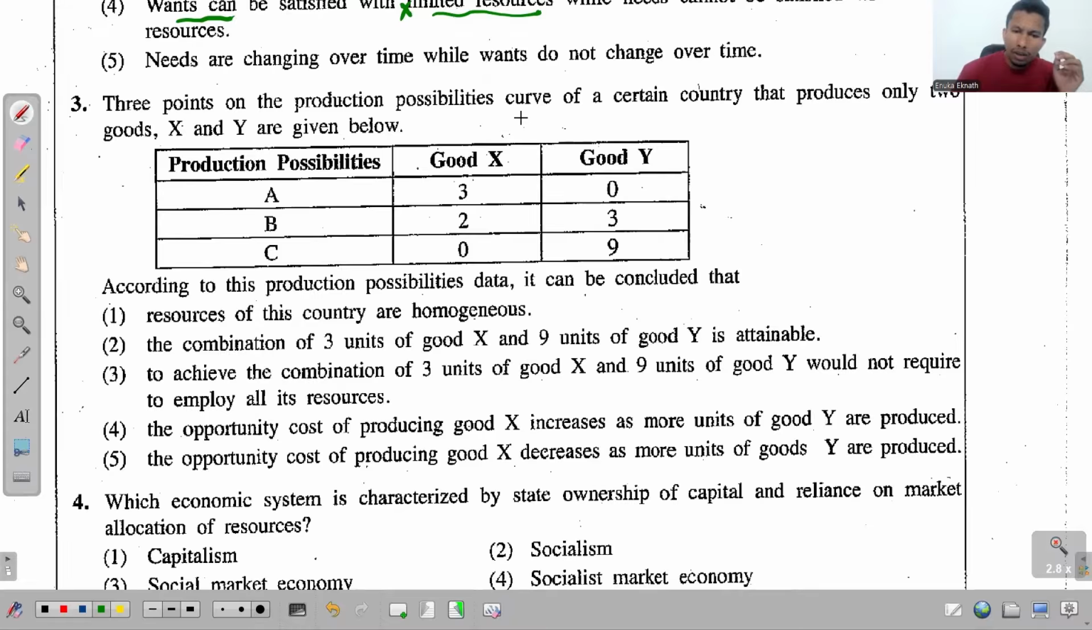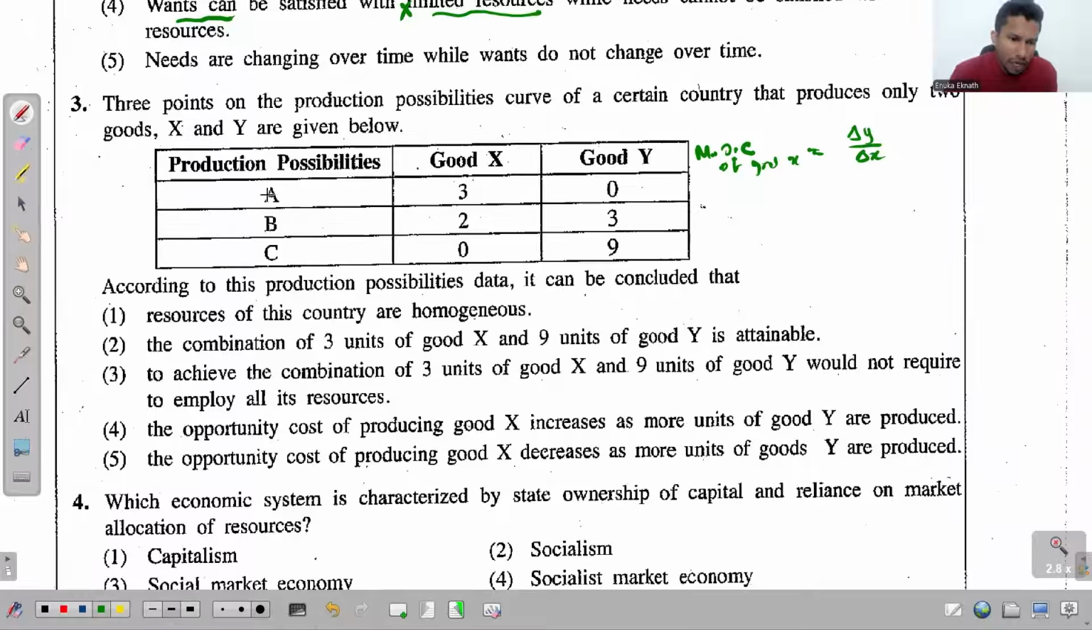Okay, look at the third question. 3 points on the production possibilities curve of a certain economy that produces only two goods, X and Y, are given below. So we get the production possibilities, good X and good Y. Before we look at the given options, we will calculate the marginal opportunity cost of good X. What's the equation of calculating this MOC of good X? We write delta Y divided by delta X.